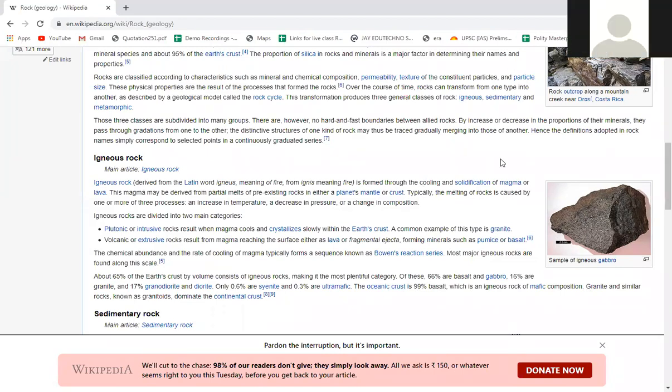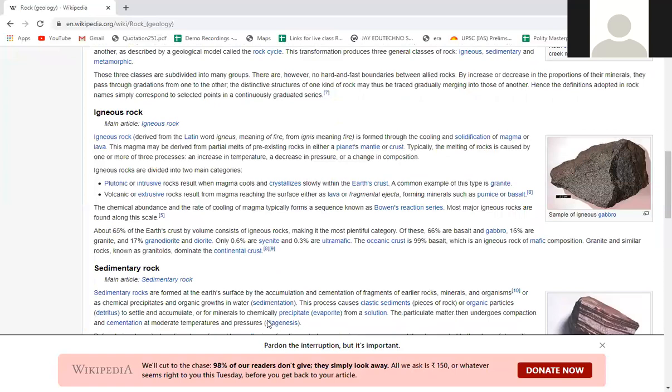So what you need to remember about the igneous rock is that igneous rock is made by lava and magma after the cooling of the lava and magma. These are the hard rocks, these are the crystalline rocks, and these rocks do not possess any fossil fuels, sorry, animal fossils. And examples of the igneous rocks are basalt, granite, and gabbro. Fine. Then going to the sedimentary rocks.